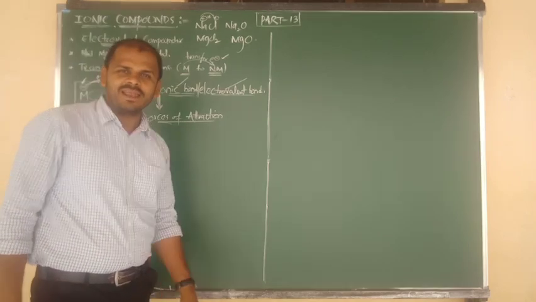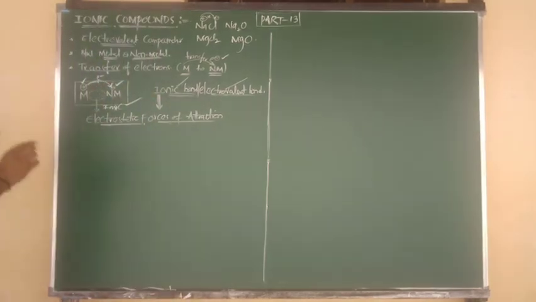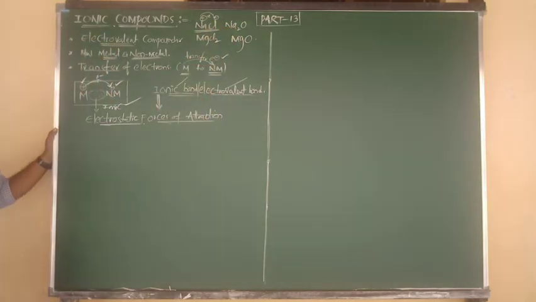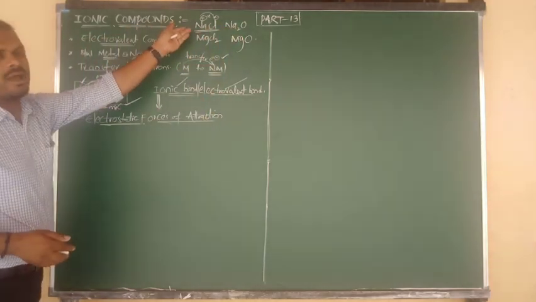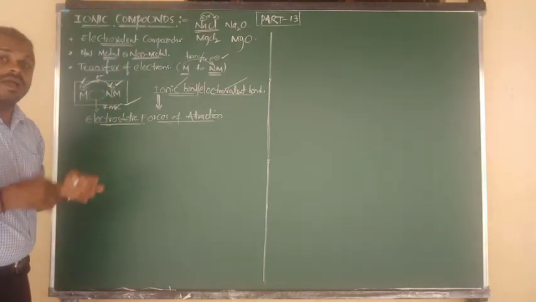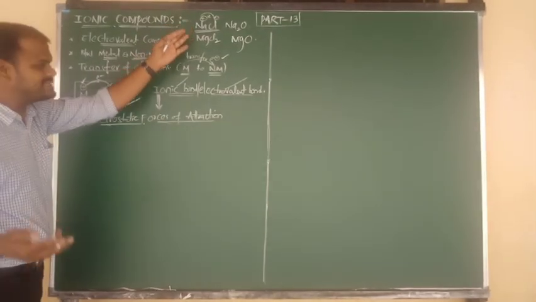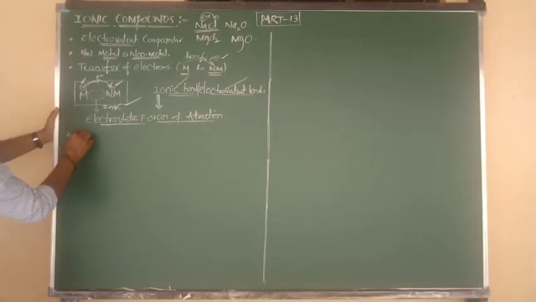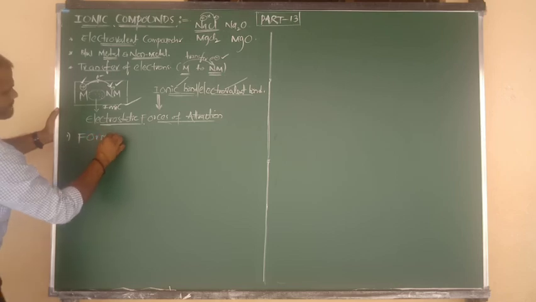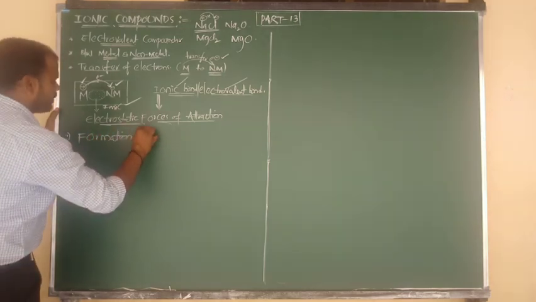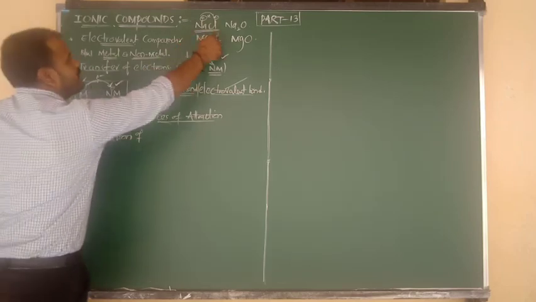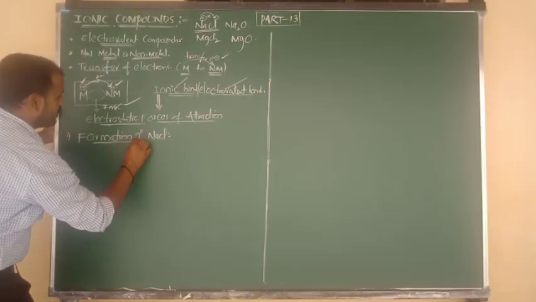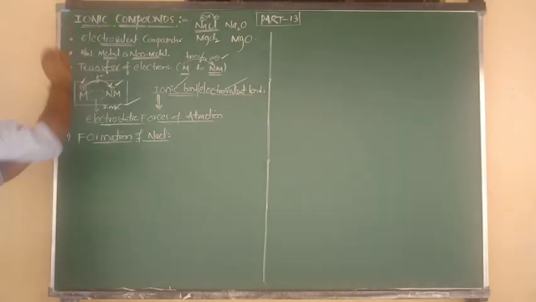Did you understand the story clearly? Good. So now one by one I want to give you the examples. Let me first explain the formation of sodium chloride. How does the sodium chloride ionic compound get formed? It is also an ionic compound, meaning it can be formed by the transfer of what? Electrons. So example number 1, formation of NaCl, which is sodium chloride.